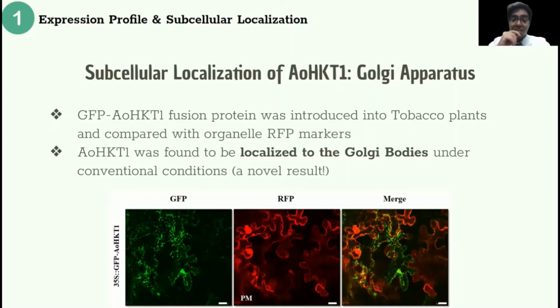This is an exciting result because HKT proteins are usually bound to the membrane, and localization at the Golgi apparatus has previously been unheard of. This could suggest that under salt conditions, transport vesicles transport AOHKT1 from the Golgi apparatus to the cell membrane, although further investigation is necessary to confirm this finding.